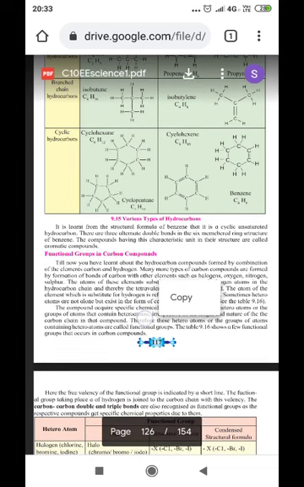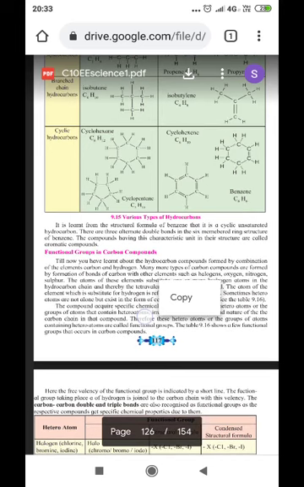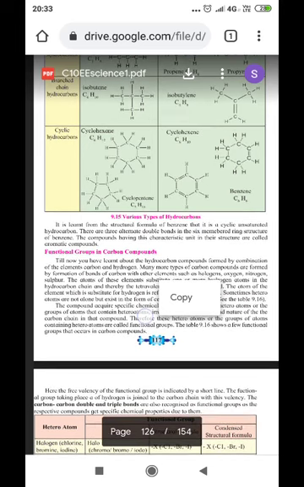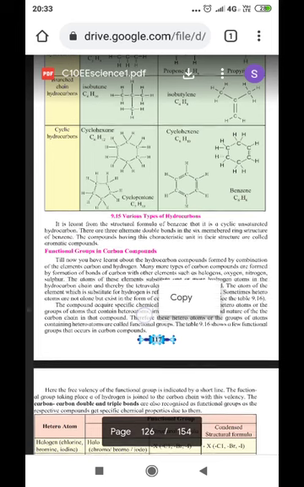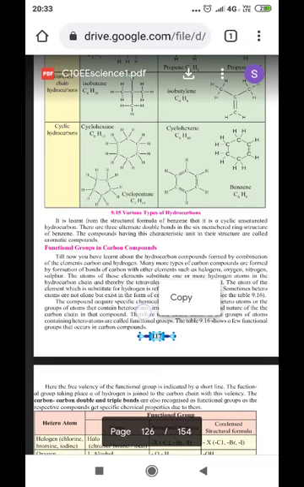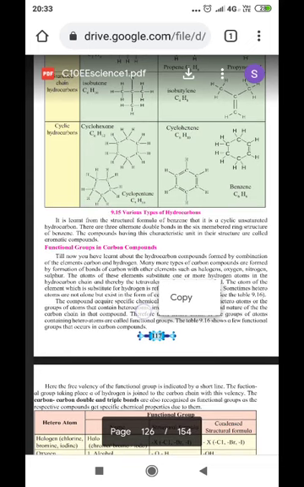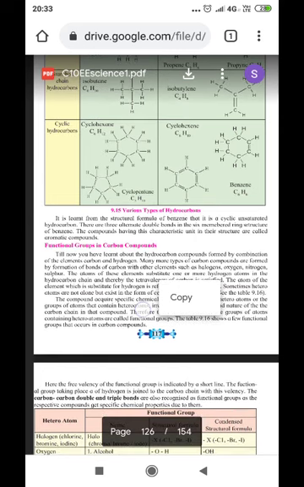If it is a single bond, it is a saturated hydrocarbon. If even one double bond or triple bond is formed, it is called unsaturated. So for saturated hydrocarbons, examples are cyclohexane and cyclopentane, whereas for unsaturated hydrocarbons, examples are cyclohexene and benzene.